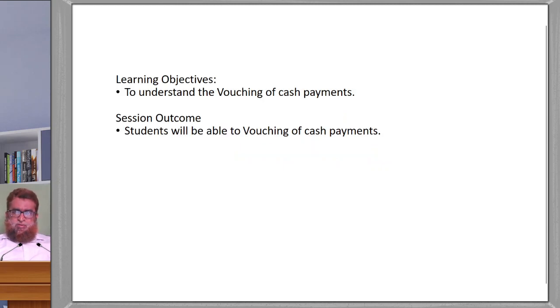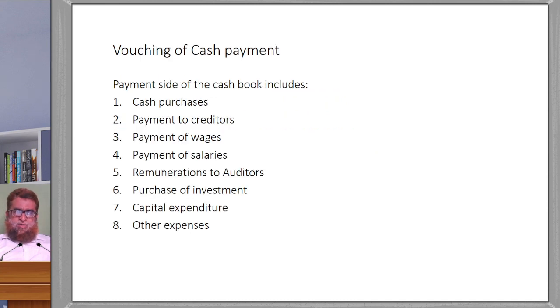So we are studying part 3 of the vouching of the cash payment. We have already discussed the vouching of cash purchases, vouching of the payment to creditors, vouching of the payment of wages, vouching of the payment of salary, vouching of remuneration to auditors, and purchase of the investment. And today we will discuss the vouching of capital expenditure.